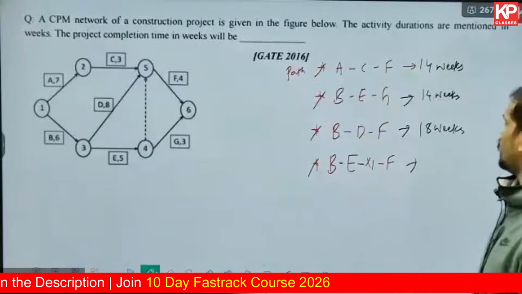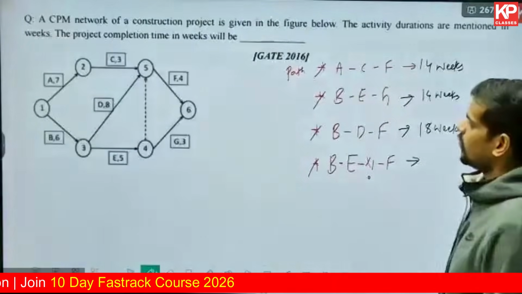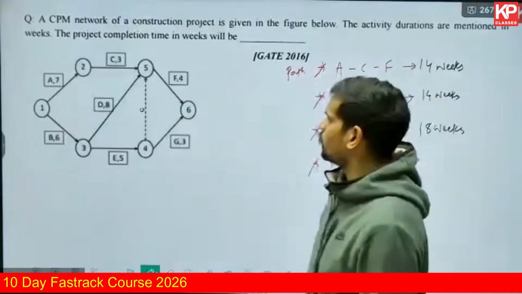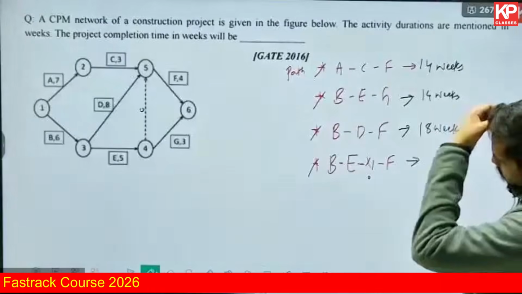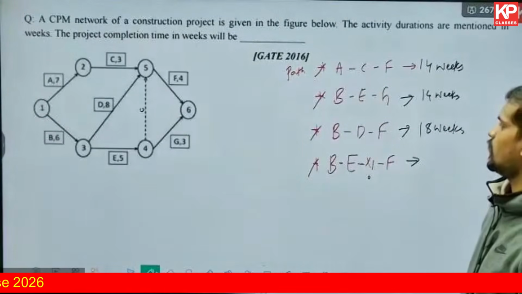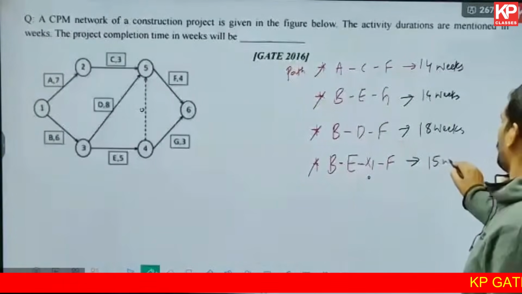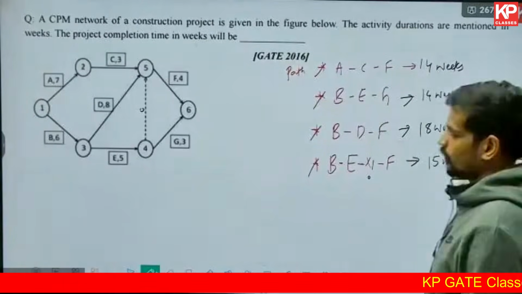The last one. For dummy, you will take it as 0 days only. It's not written, right? So this is 0. Dummy has no duration. BEF. 15 weeks.